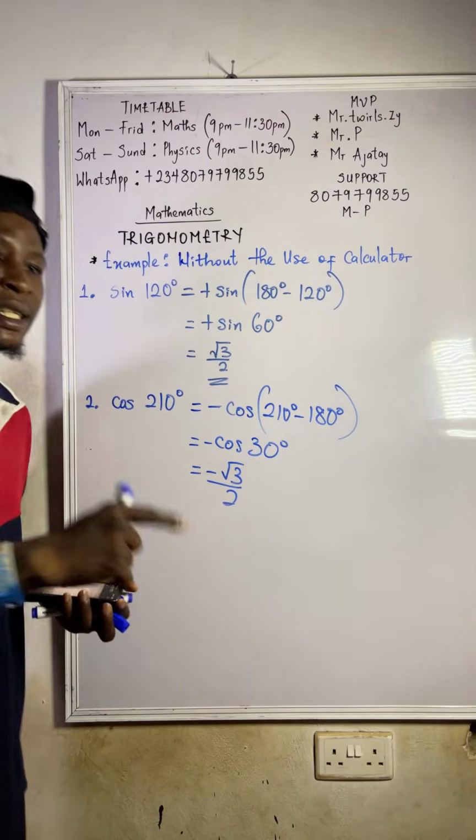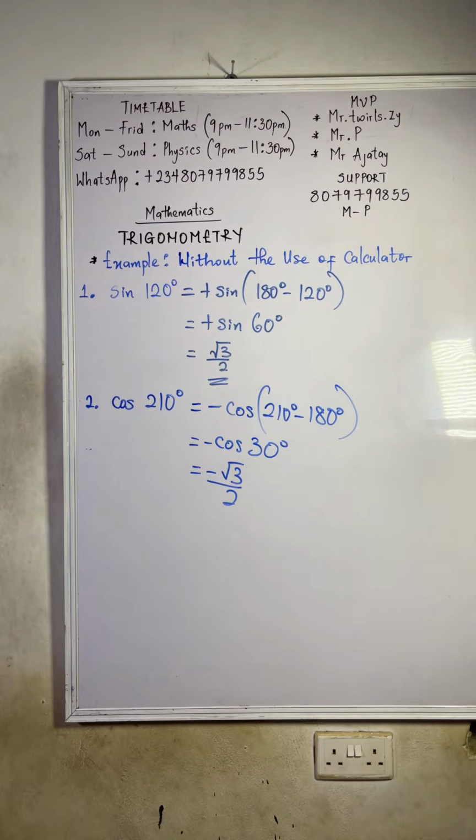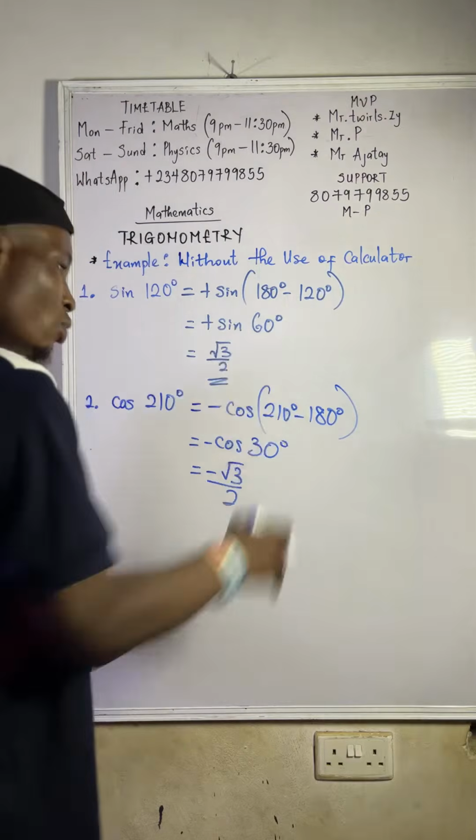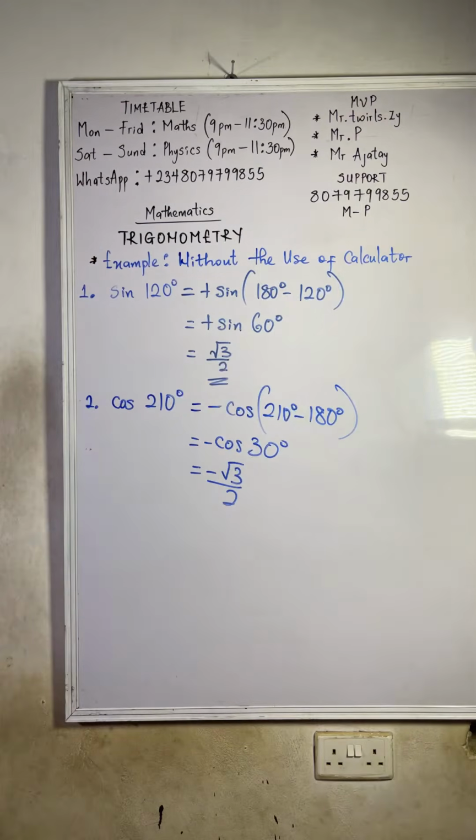You know, cos 30 is equivalent to sin 60. And sin 30 is equivalent to cos 60. So that is that about that. We are still coming to that proving.